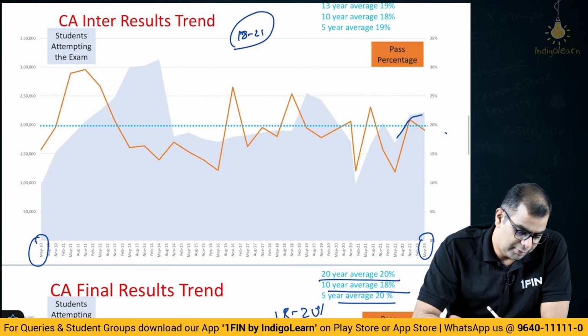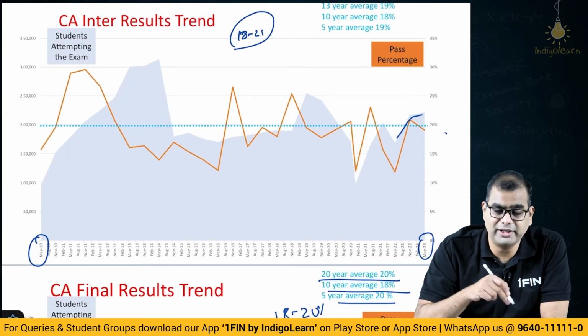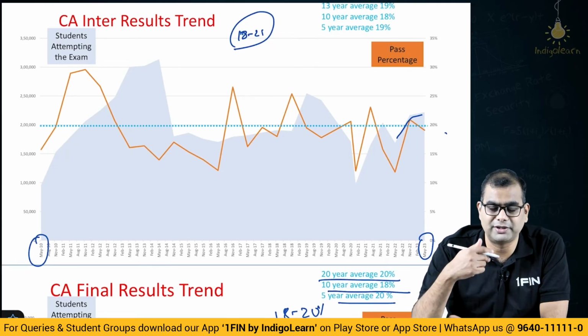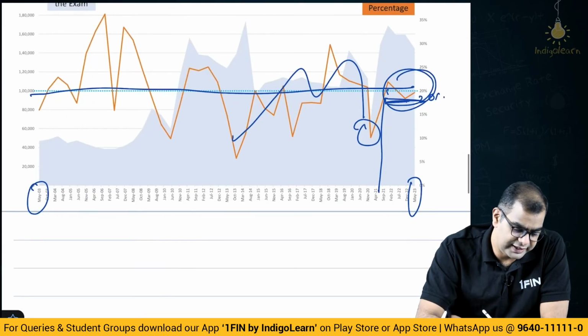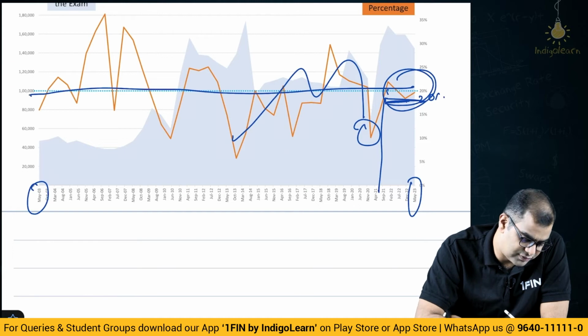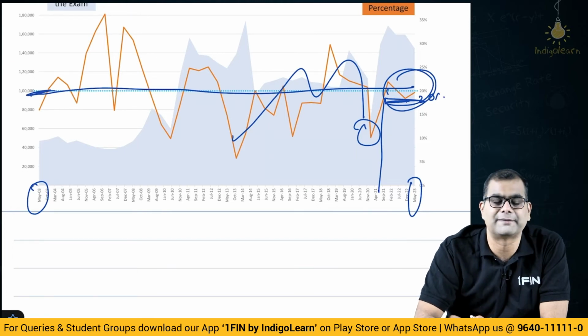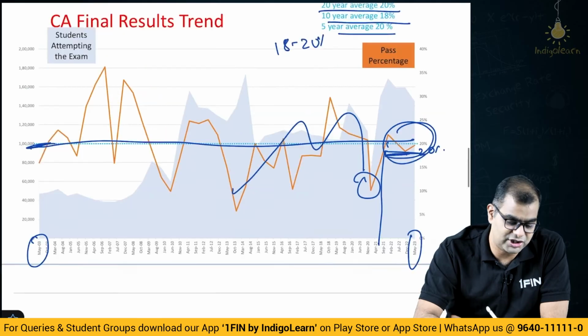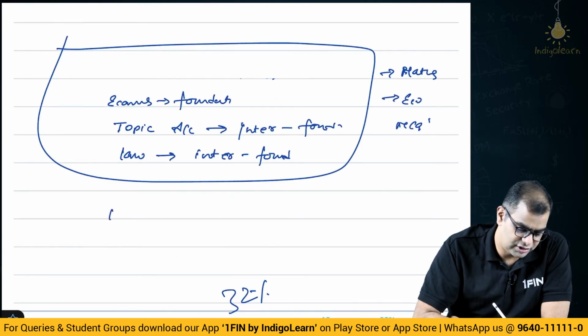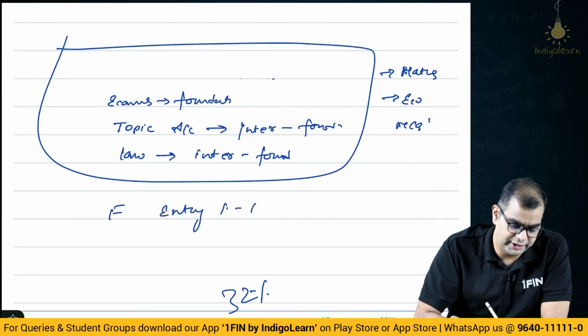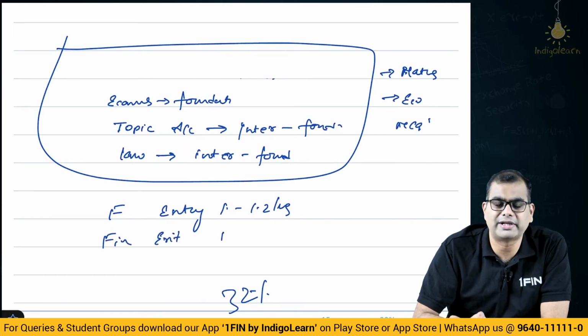Then, about 2 lakh people are writing. Every year 1 lakh are joining, but 2 lakh people are writing Inter because a lot of them, 70%, fail, or there are direct entries and so on. In CA Final, you hardly have how much? 1 lakh people joining and 20% passing. So, every year the number of fresh chartered accountants coming out: foundation entry is about 1 to 1.2 lakhs and final exit is about 10,000 per attempt.